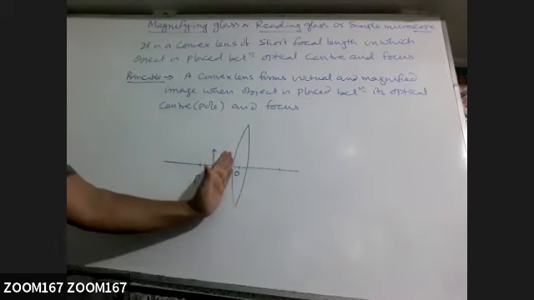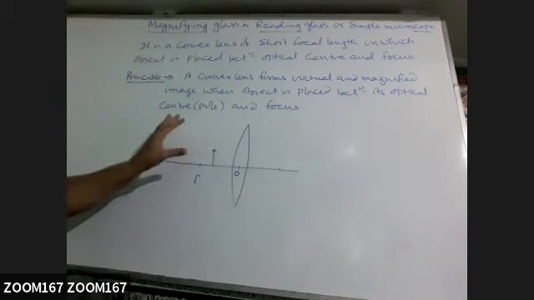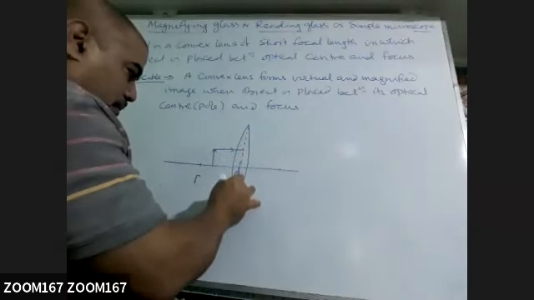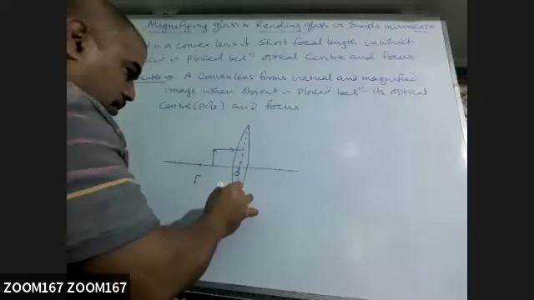Closer to optical center, the image will be magnified but not highly magnified. And the other ray we are taking this way.